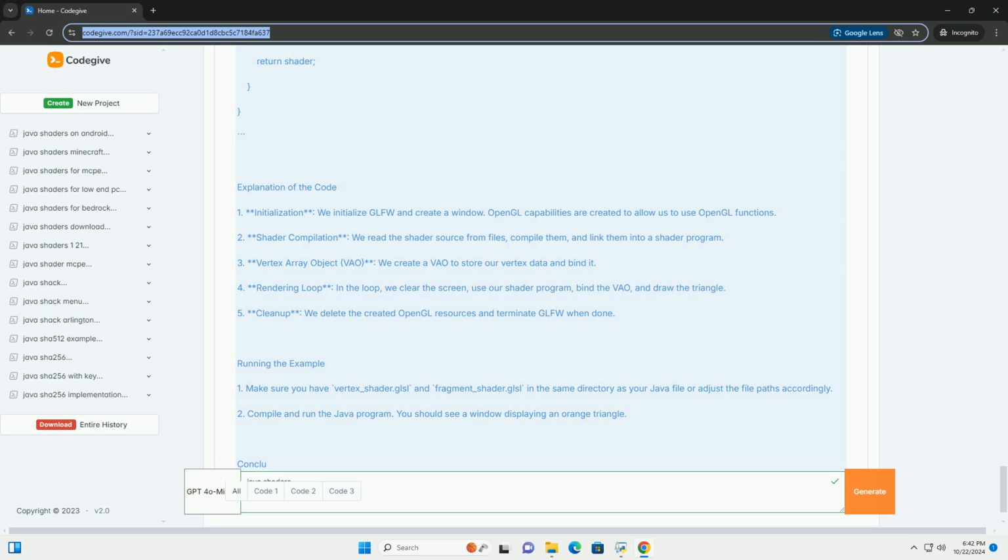Conclusion. This tutorial gives you a basic understanding of how to use shaders in Java with LWJGL. You can expand on this by experimenting with different shader programs, adding textures, lighting, and more complex geometries. Shaders are a powerful tool in graphics programming, enabling a vast range of visual effects and optimizations.